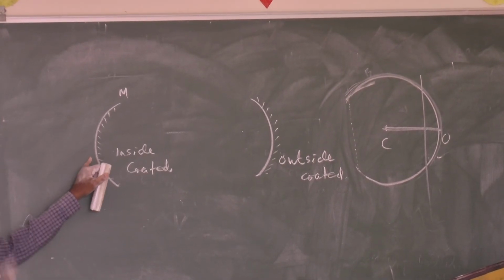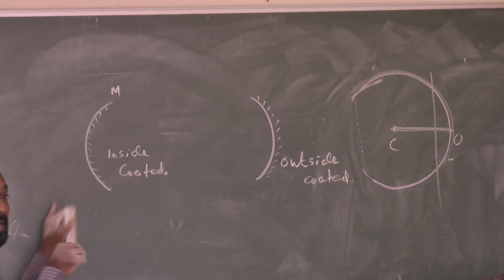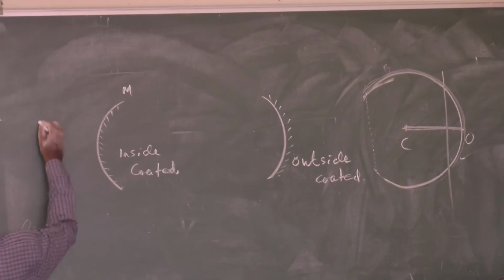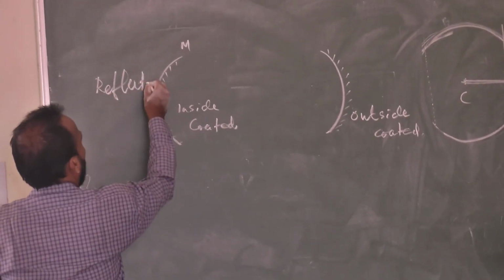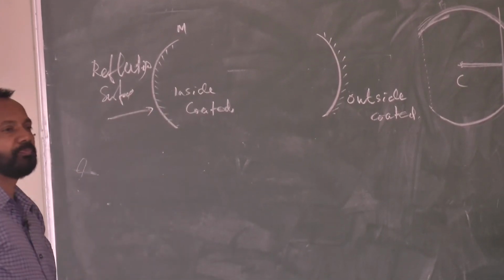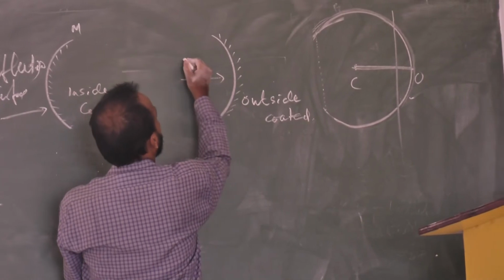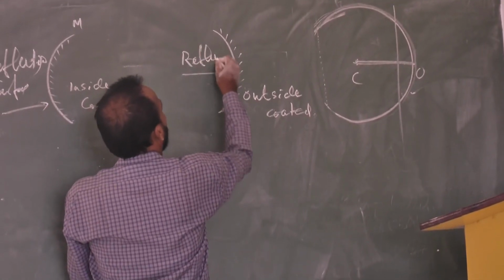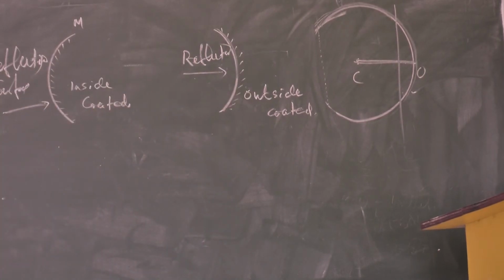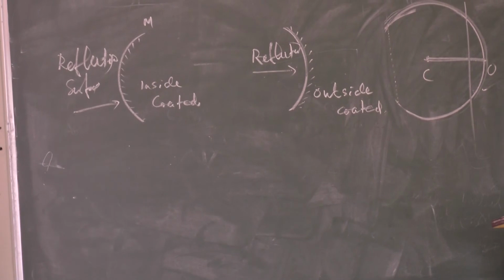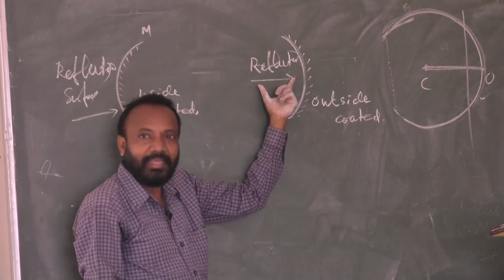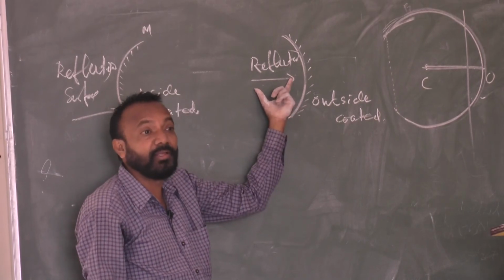This bulk surface is called the reflecting surface. Suppose it is coated outside, then this surface is the reflecting surface. Now, if the glass is coated outside, this surface becomes the reflecting surface, and it becomes a mirror.